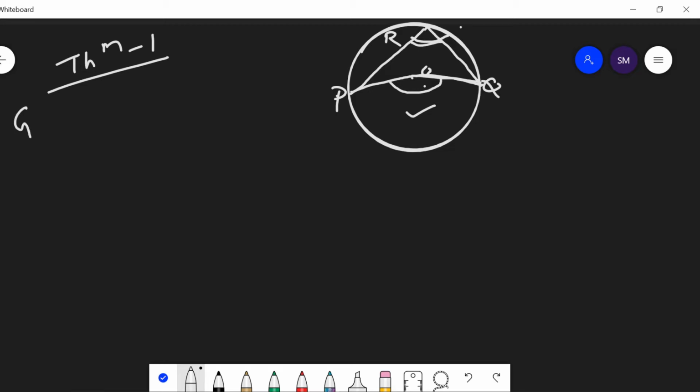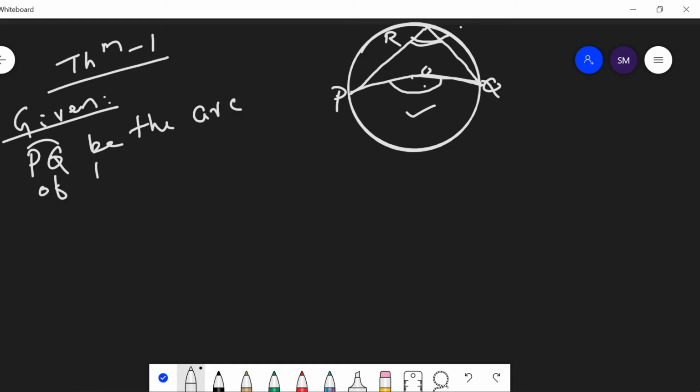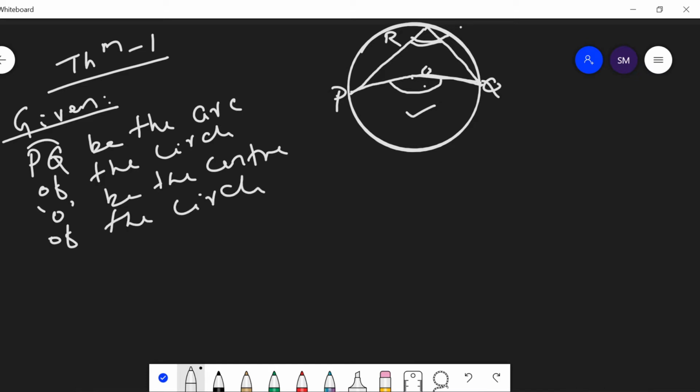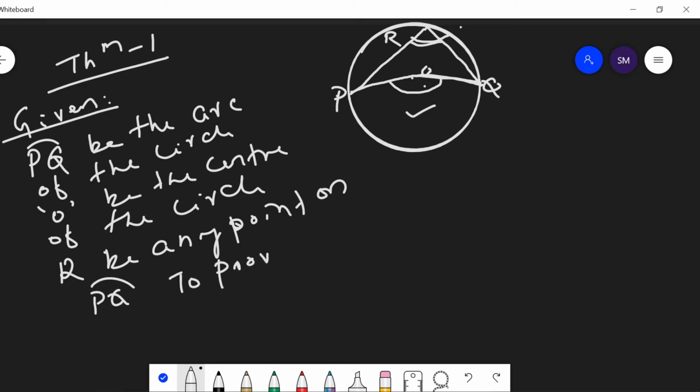Here the given condition is: let C be the circle and PQ an arc of the circle, O be the center of the circle, and R be any point on the arc PQ. Then we have to prove that the angle subtended at the center is twice the angle subtended at any point.